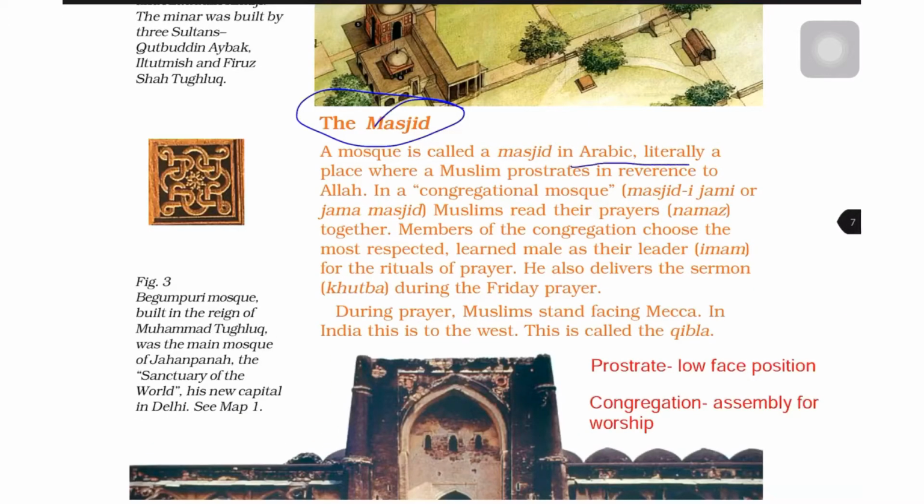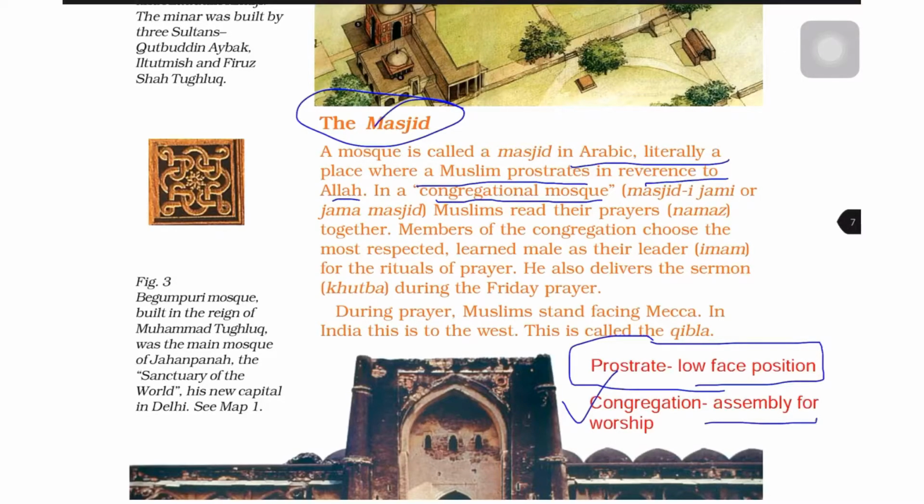A mosque is called a masjid in Arabic, literally a place where a Muslim prostrates in reverence to Allah. What is a prostrate? It is the term for a low lying position when the face is low towards the ground. It is done in respect of God. In a congregational mosque, what is the meaning of congregation? It is assembly for worship. Muslims read their prayers together.